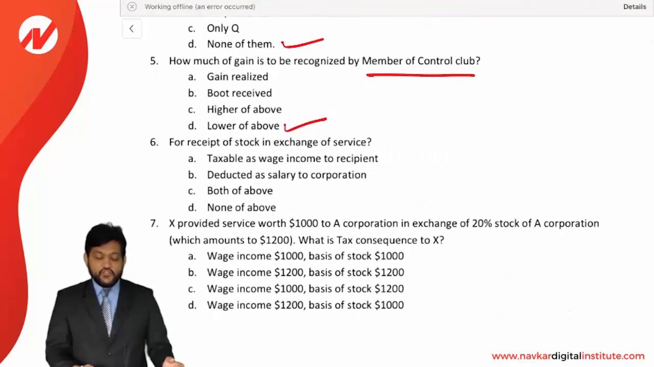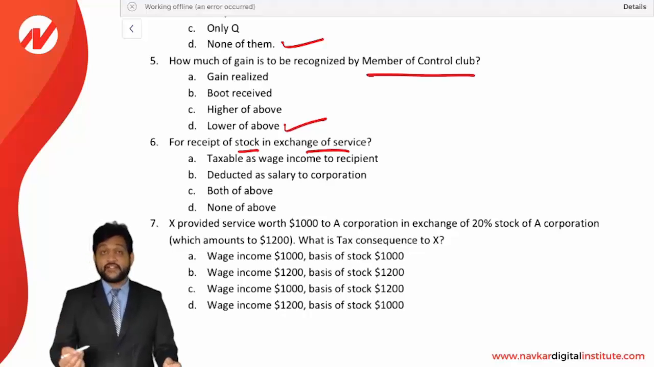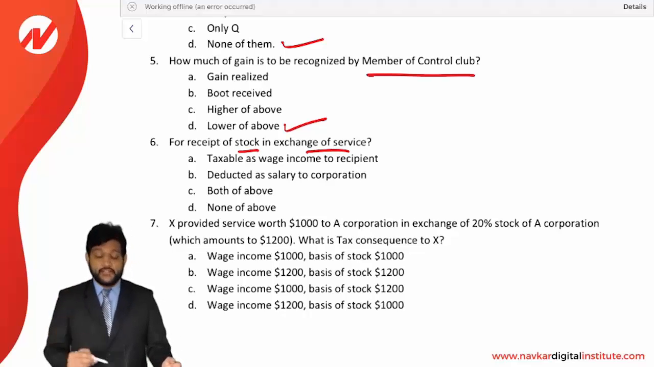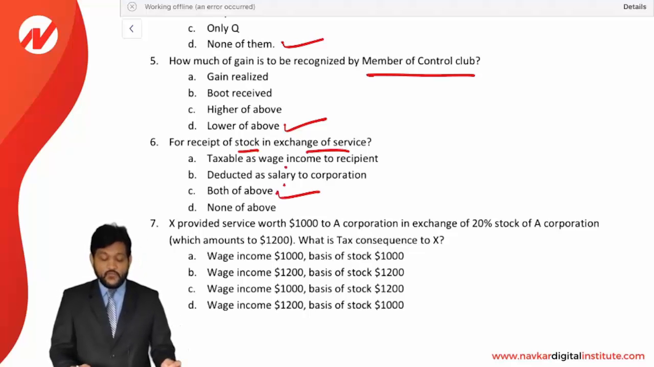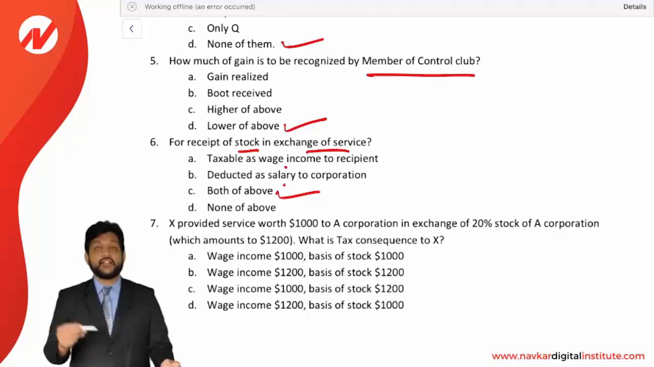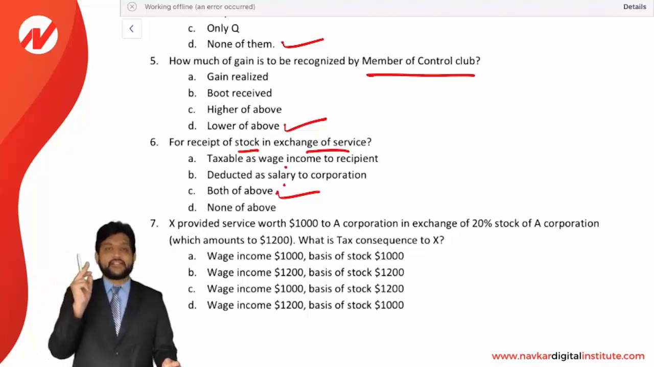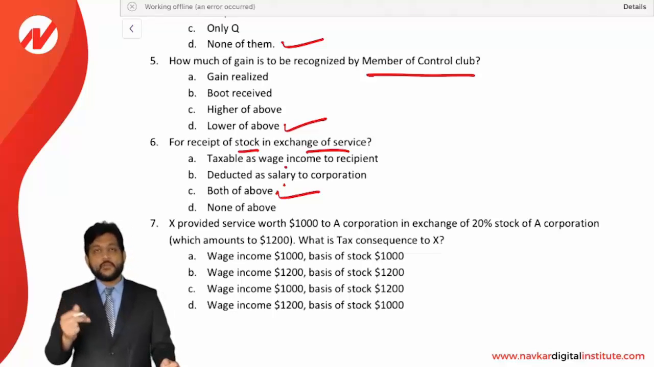For the receipt of stock in exchange of services: if you provide a service and you receive a stock in exchange, then what is the treatment? The treatment is that it will be taxable as a wage income to the recipient and deductible as a salary expense to the corporation. It is both of the above. Both treatments will be given. The stock receiver will be taxed as wages and the corporation will get a deduction for the wage or salary. Both of the above are correct answer.